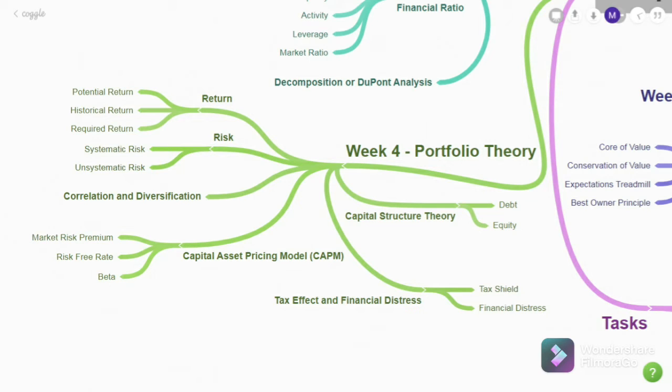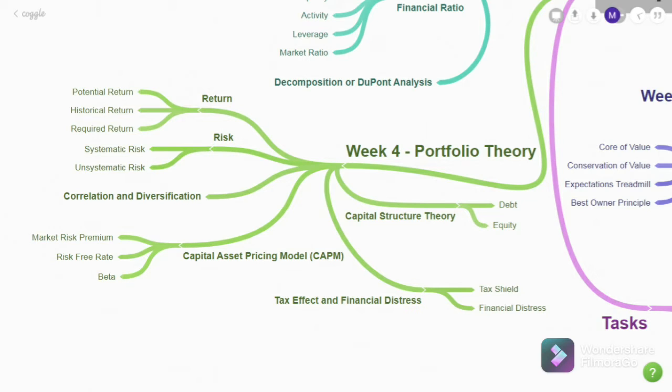The next is about correlation and diversification. This is related to strategy on how to minimize unsystematic risk. Then we learned about how to calculate expected return or the capital asset pricing model based on 3 variables: market risk premium, risk-free rate, and the beta of the company stock. Next, we learned about capital structure theory that constituted by debt and equity.